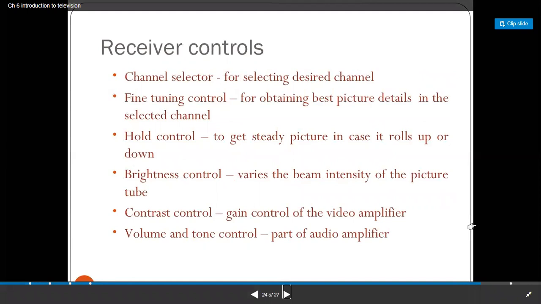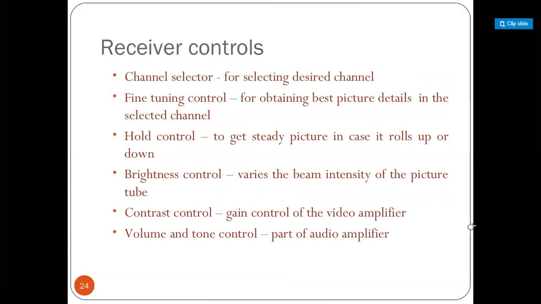Then the control panels in the receiver. In the control panel, we use the channel selector when we want to select G Media, G News, or Doordarshan. For the channel selector we use a knob. Then fine tuning is for obtaining the best picture details in the selected channel. Then hold control, to get a steady picture in the case of roll up or roll down, or a paused picture, can be obtained by using the hold control unit.